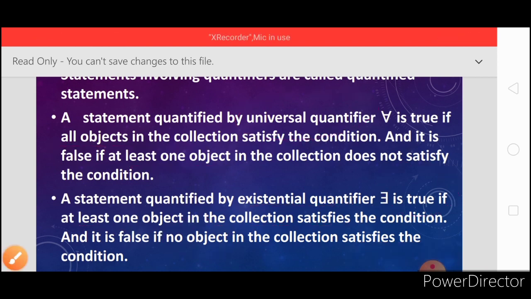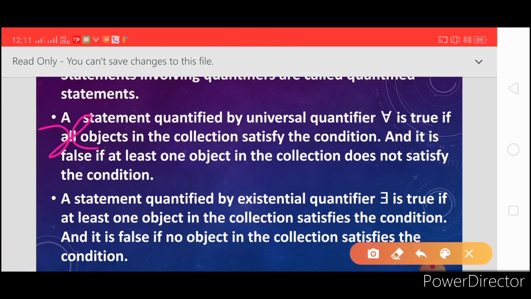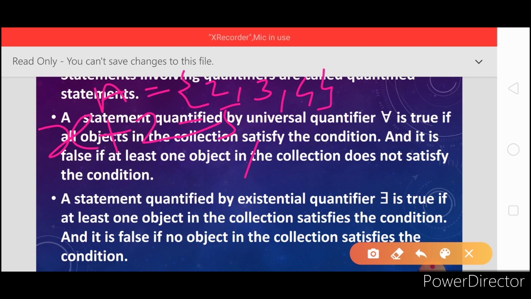So friends, how to use this quantifier? Suppose we are given the sentence x plus 2 equal to 5, and a set A containing the elements 2, 3, 4, and the open sentence contains there exists, the existential quantifier, x belongs to A. Now check whether it is true or false. For there exists, at least one of the elements should satisfy this condition.